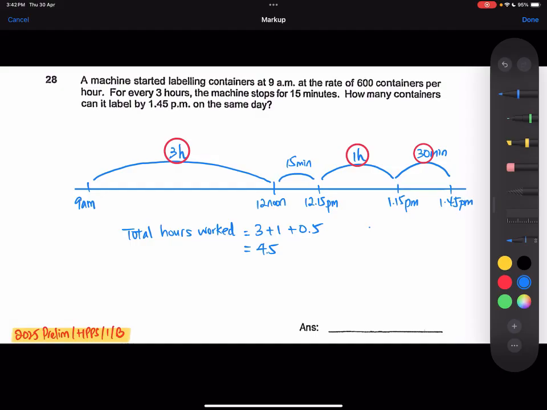Okay, number of containers labeled equals to 4.5 hours times 600 containers per hour, and that will give us 2,700 containers. Okay, so this is our answer, 2,700 containers.